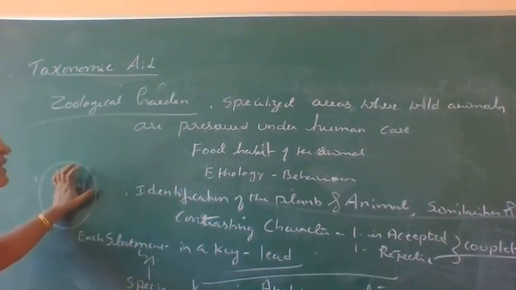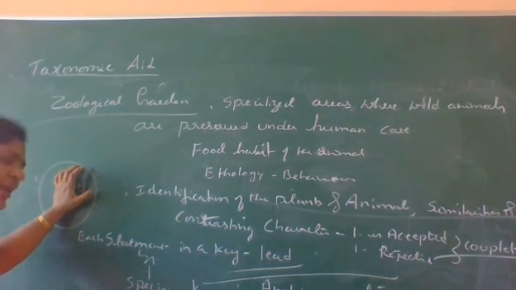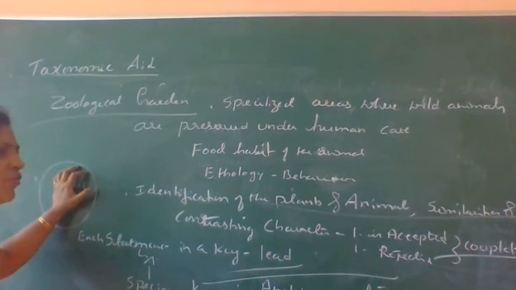So which are the different taxonomic aids? One is called Herbarium, second is Botanical garden, third is museum, fourth is Zoological garden, and the last is key. What is couplet? Pair of contrasting characters in a key is called couplet. What is lead?